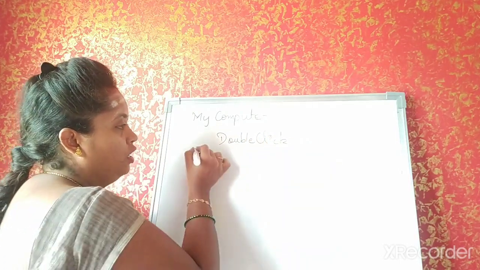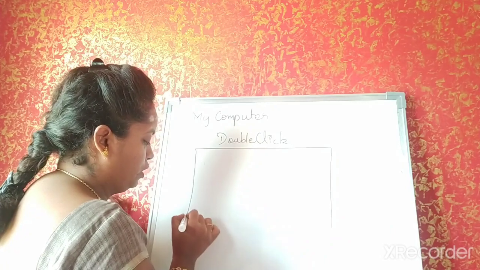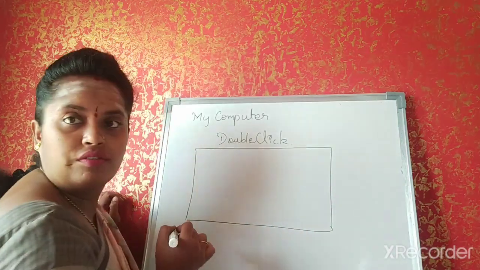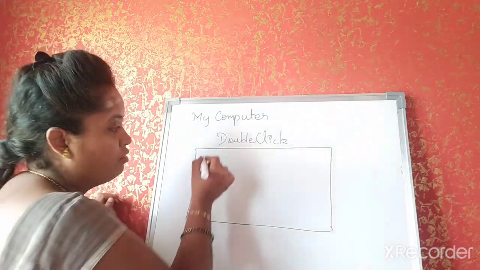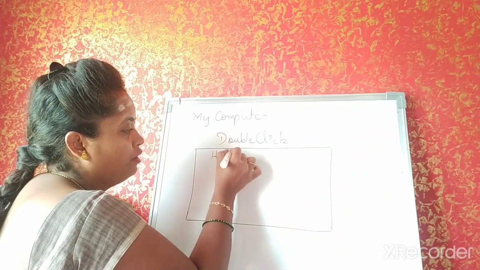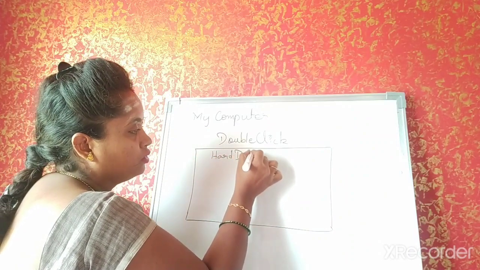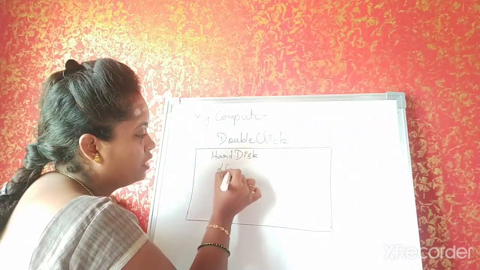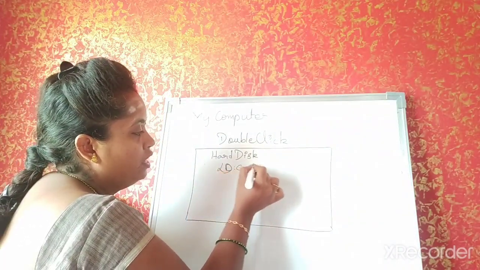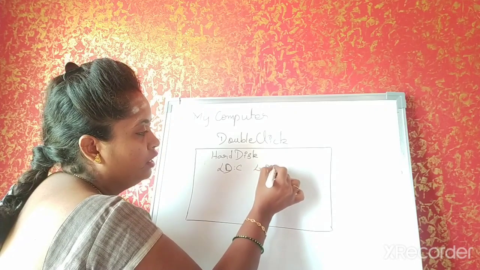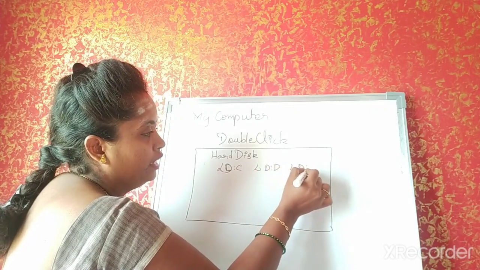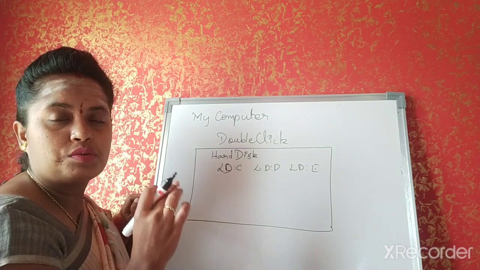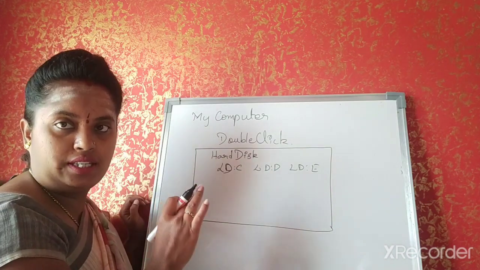Okay, a window screen appears. One more window screen appears. Fine. So there you will be having the hard disk drive. You will be having local disk C, local disk D, local disk E. These are the drives which are available in the system.